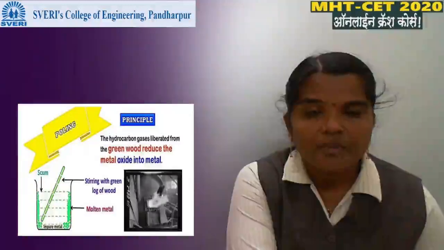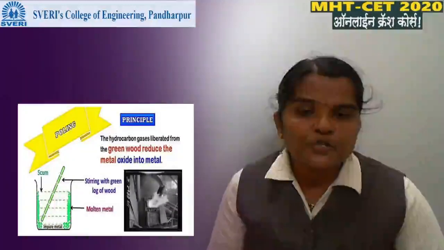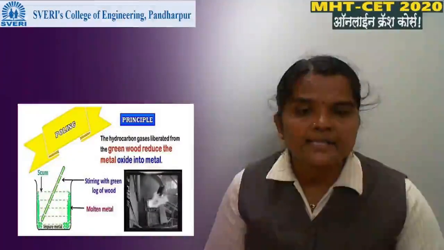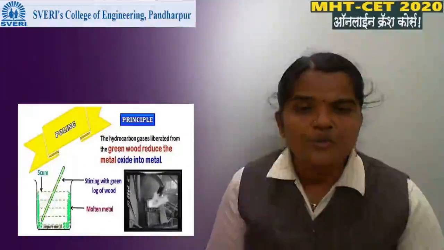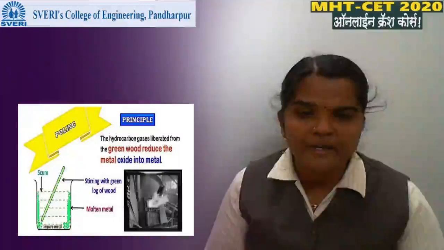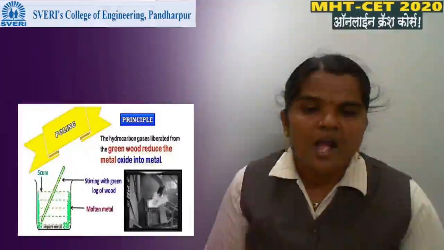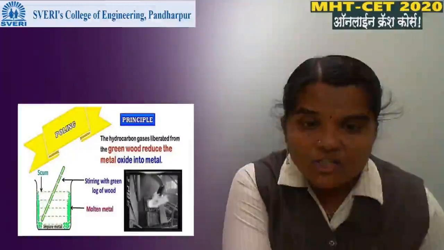Next, the poling process. In poling, the hydrocarbon gases liberated from a green log of wood reduce the metal oxide to metal. Here there is a green log of wood and the metal is heated. At that time the metal oxide gets converted into the metal.